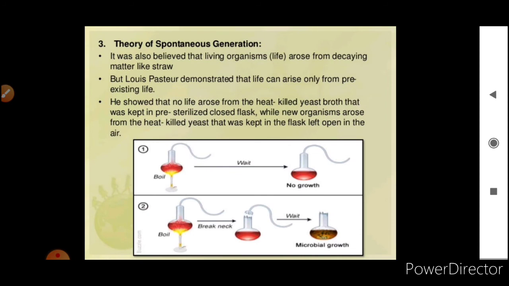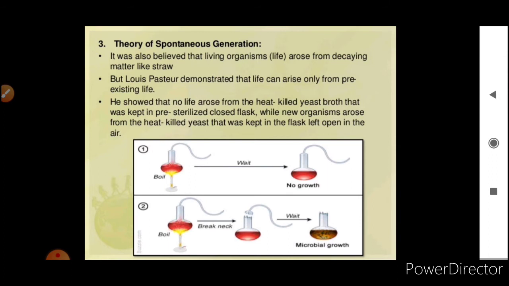Now comes the theory of spontaneous generation. It was also believed that life arose from decaying matter like straw. But Louis Pasteur demonstrated that life can arise only from pre-existing life. So he totally discarded the theory of spontaneous generation with the help of this experiment.